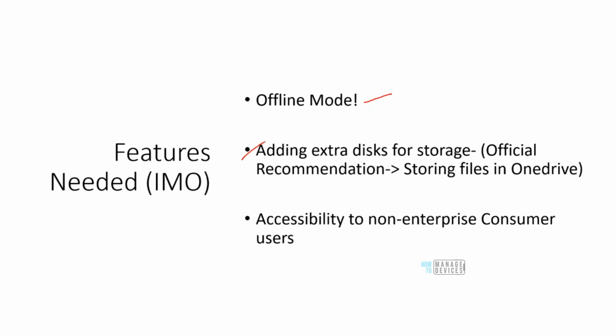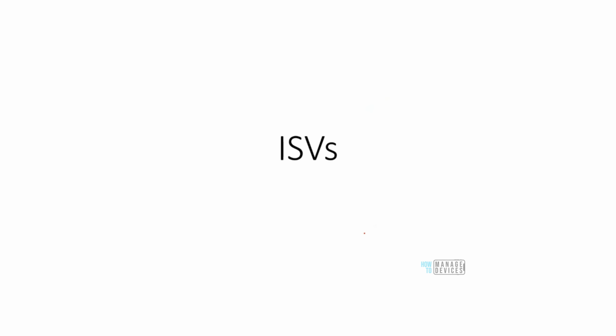And third is accessibility to non-enterprise consumer users. So let's say that I'm a consumer, an end user, not affiliated with any organization, and I just want to purchase one license for Windows 365 Business, not obviously for enterprise. So that is not possible. Okay, because the end machine is going to be already joined and stuff like that, right? So it's not available for non-enterprise consumers as of this moment.